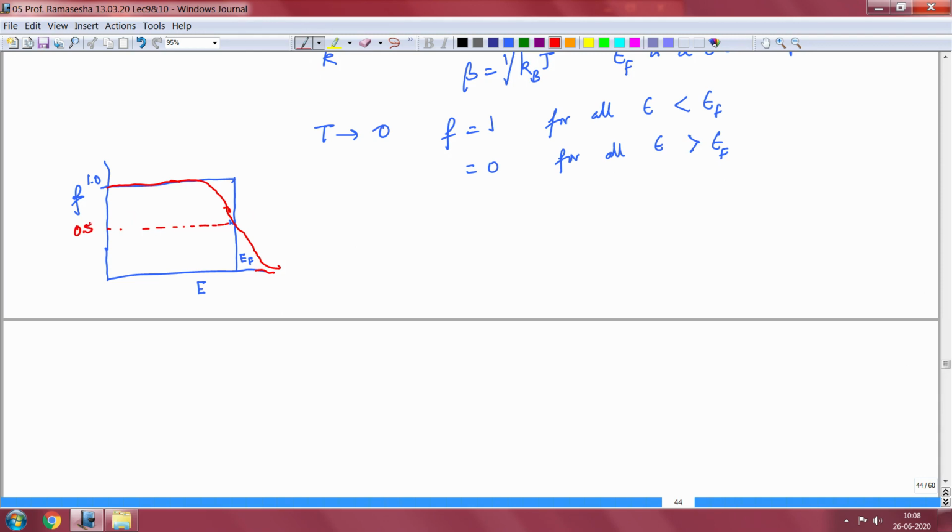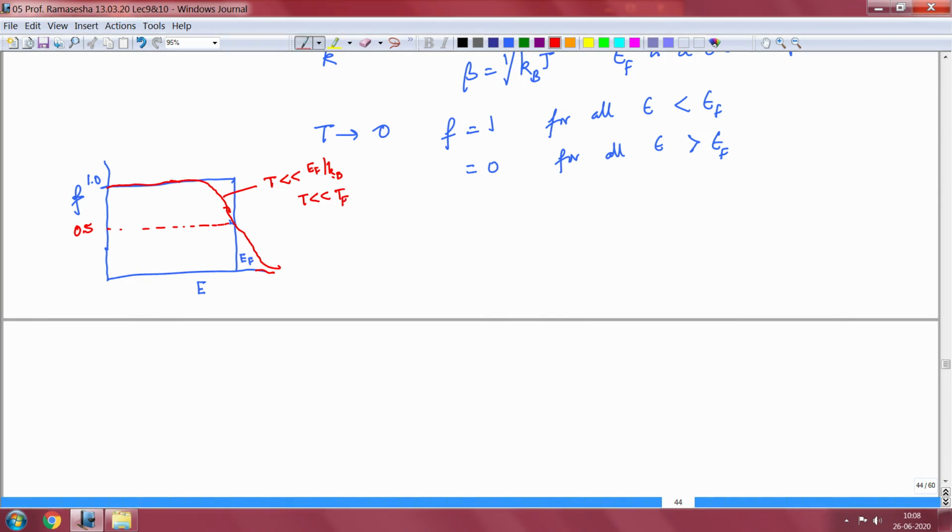As you can see from the expression for the Fermi-Dirac distribution, and of course this is for T far less than EF/kB, which is also represented as the Fermi temperature, so I can say T is far less than TF, the Fermi temperature.